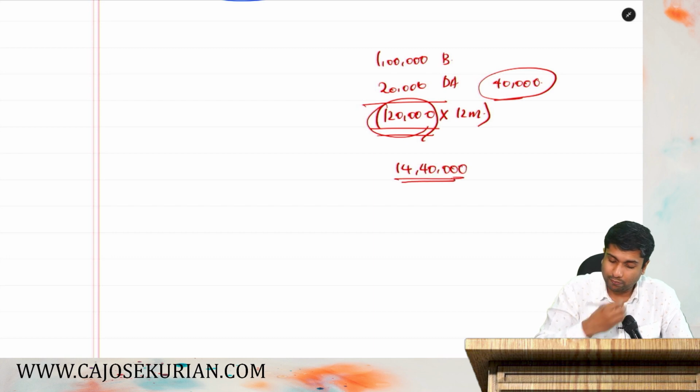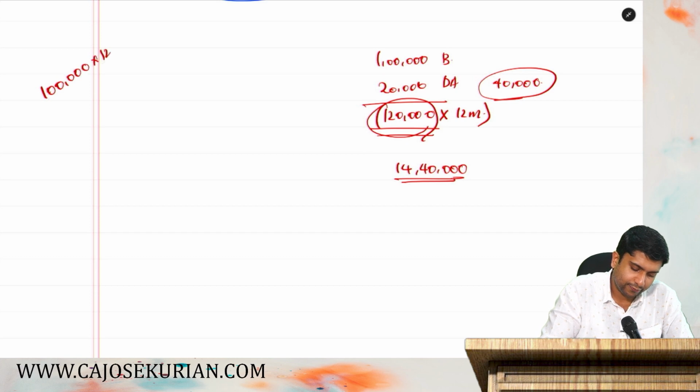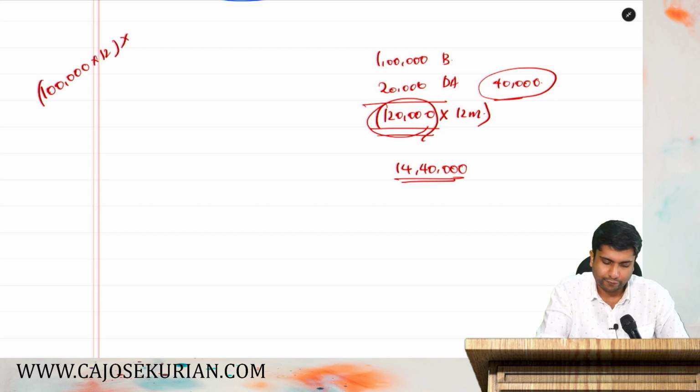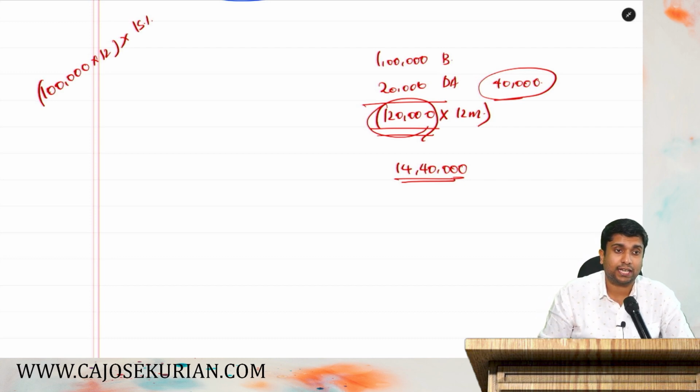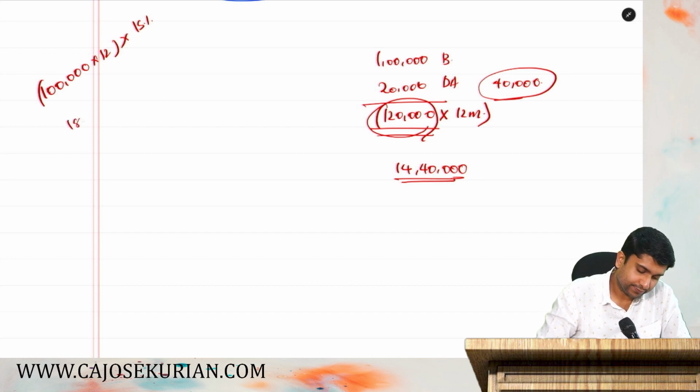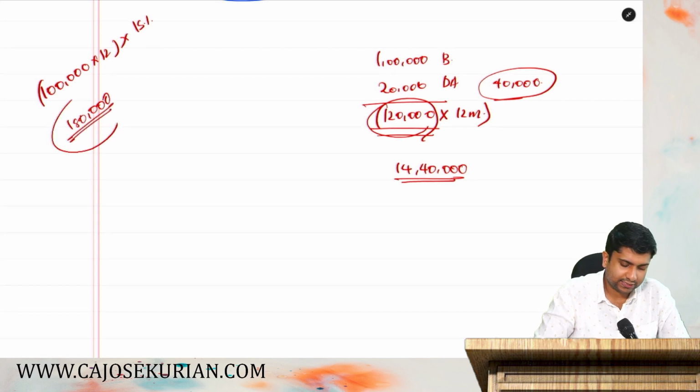Alright, now listen, how much is the actual contribution? That is 1 lakh into 12 into 15%. 12 lakh into 15%, how much is the actual contribution? It is 1,80,000. 1,80,000 is 15% on 1 lakh into 12. So, this is the actual contribution.